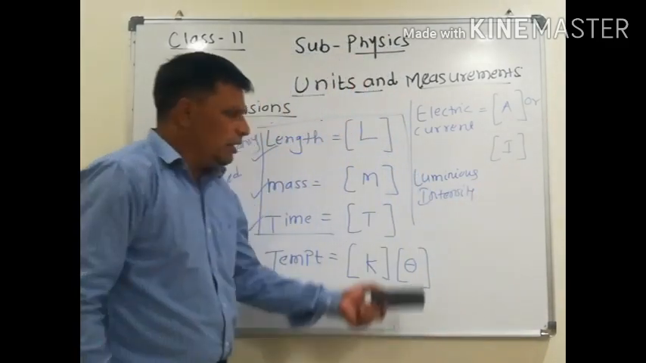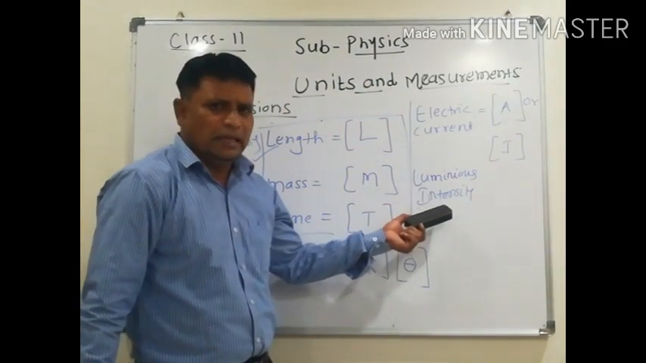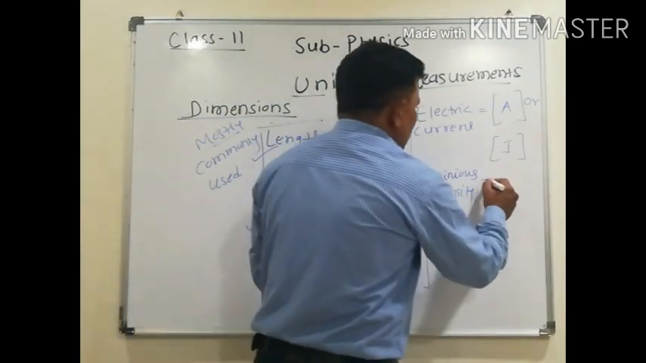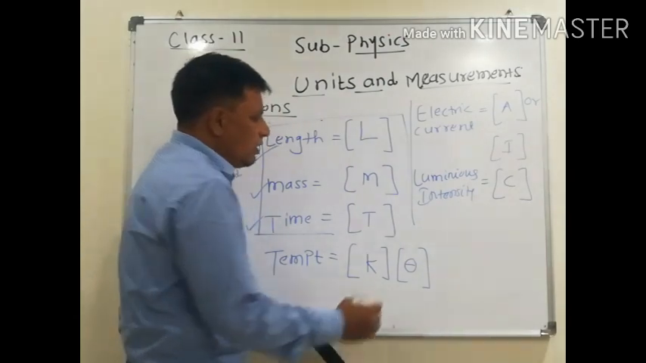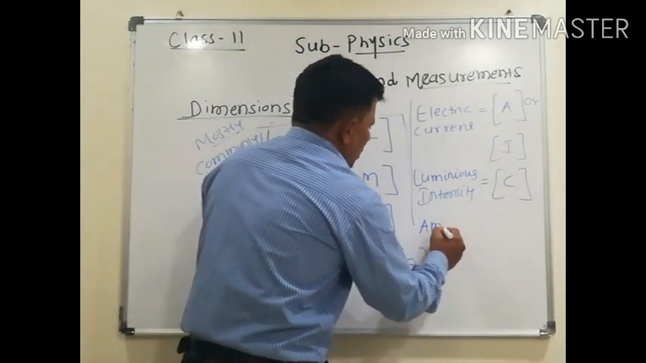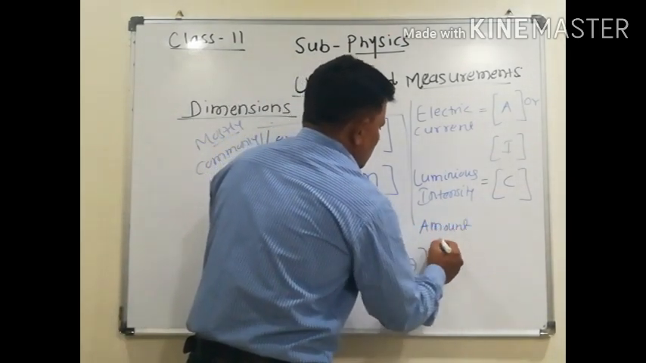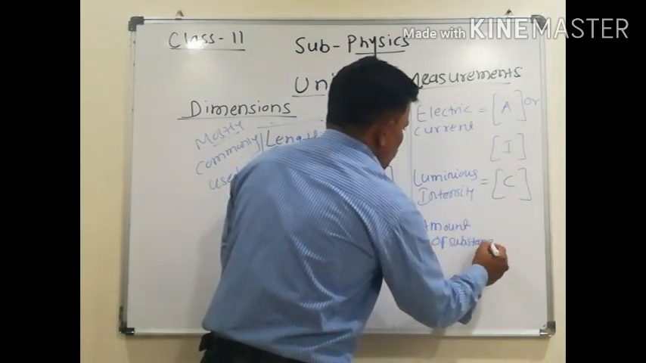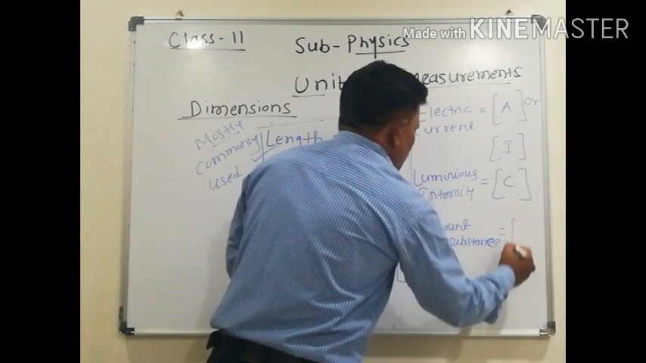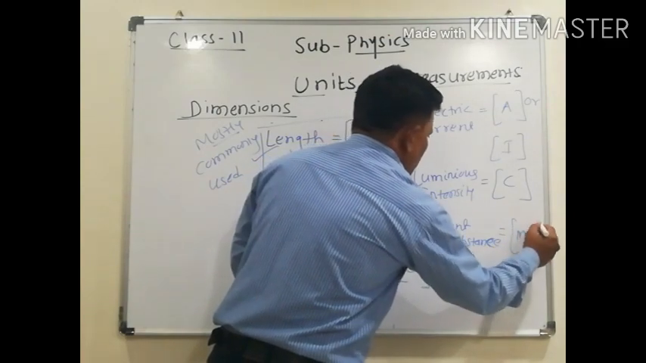Dimensions of luminous intensity, and that is for candela, and that is C. And the last one, that is the amount of substance. And for amount of substance we have to use mole.